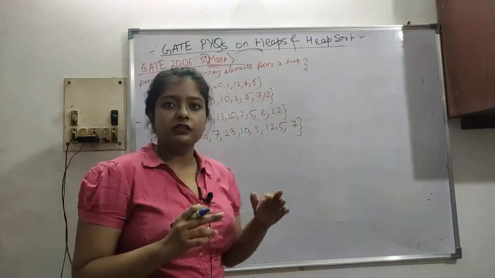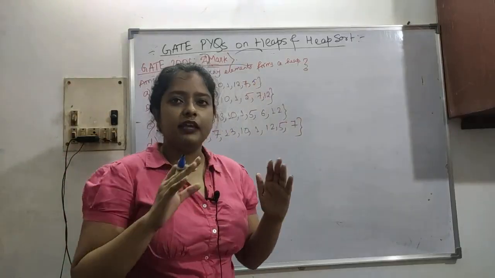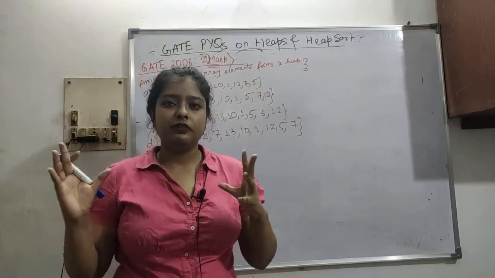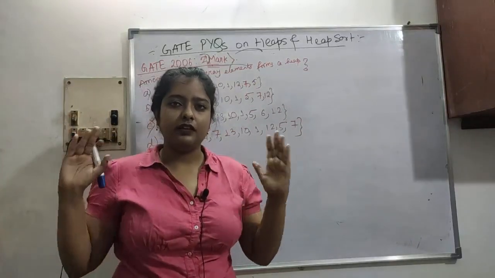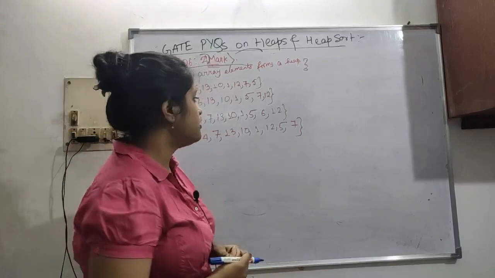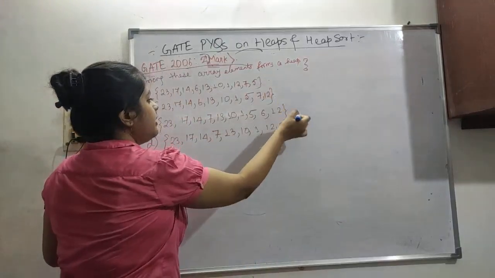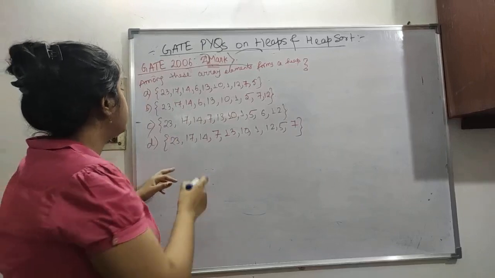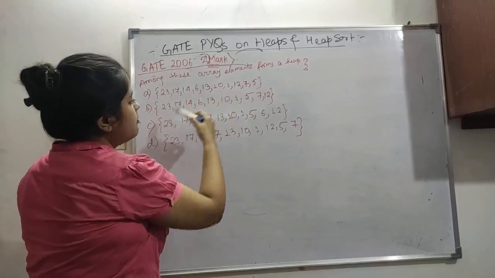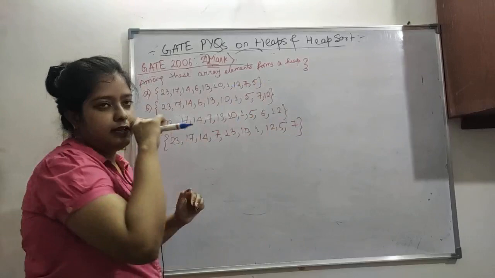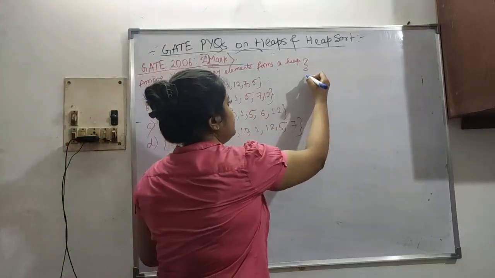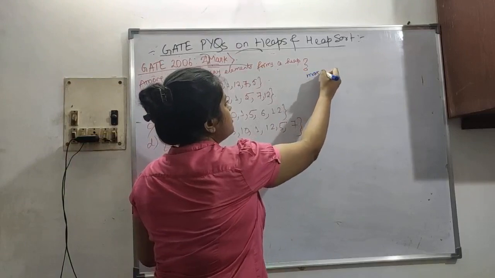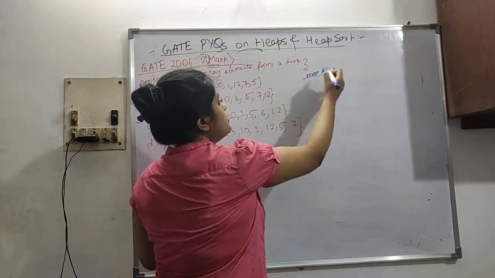If you remember, I have told you any heap, max or min heap, is stored in an array. The whole tree is not stored, it is stored in an array. So this is also an array. Among these, you have to find out which one forms the heap. You can see the first element is 23. Among all this, 23 is the highest. We are asked here to find out which one is our max heap.